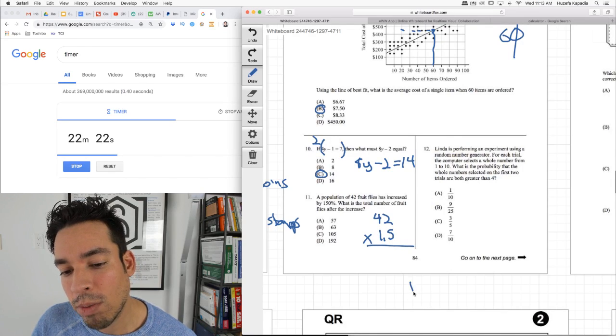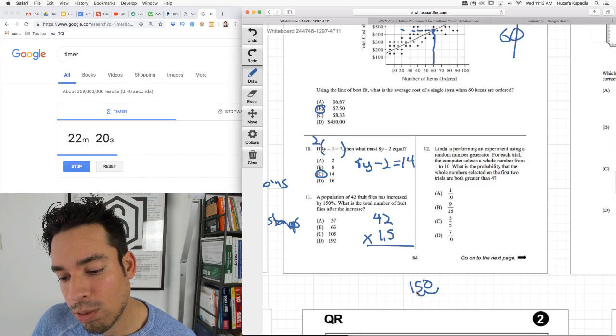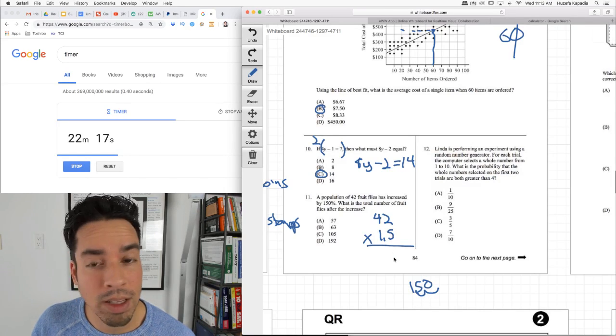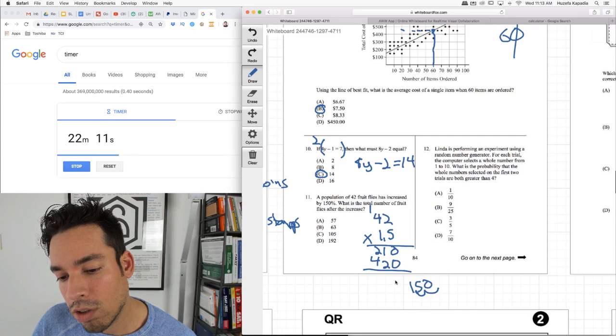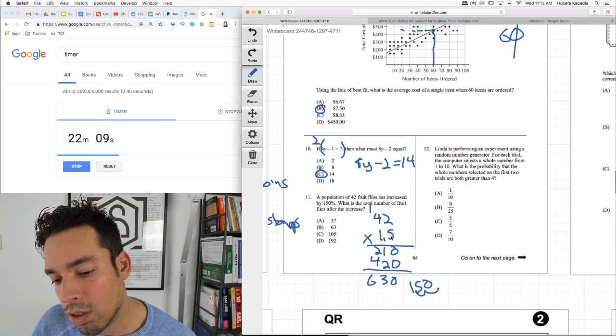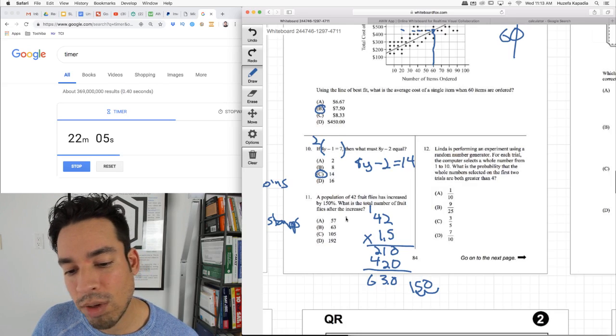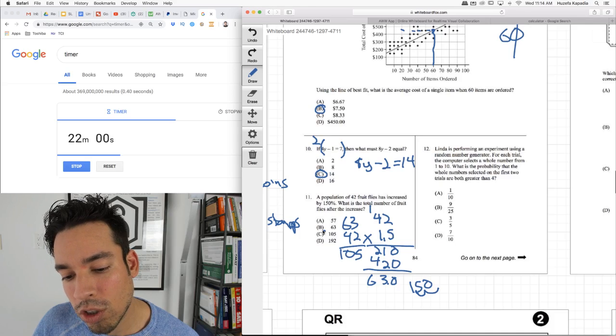Remember, we convert a percentage to a decimal. We move the decimal 2 spots over, 1.5, and then multiply. And we get 63. So that means 63 added on to the original 42, which is 105.